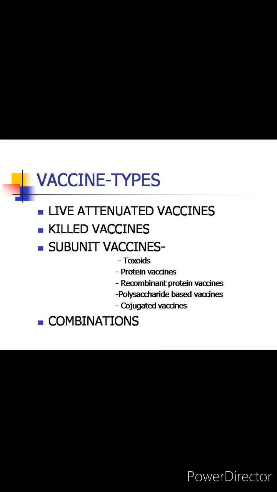The main vaccine types are: the first is the live attenuated vaccines, second killed vaccines, third subunit vaccines. Now these subunit vaccines may be of different types depending on the molecular composition of the purified antigen used to prepare the vaccine and on the techniques applied to obtain the final material used as a vaccine. The different types of subunit vaccines are toxoids, protein vaccines, recombinant protein vaccines, polysaccharide based vaccines, and conjugated vaccines. And the fourth type is the combinations. Combinations means where two or more vaccines are combined together to make the vaccine.